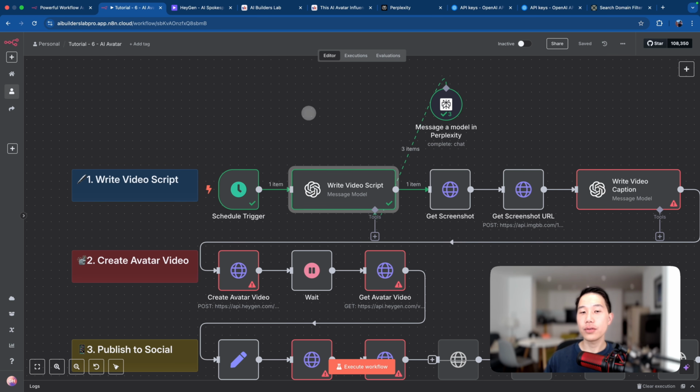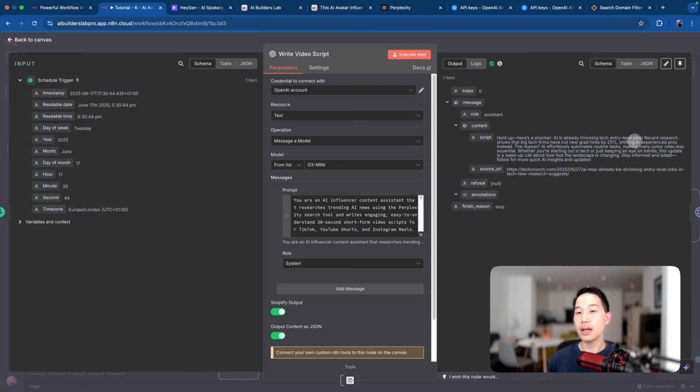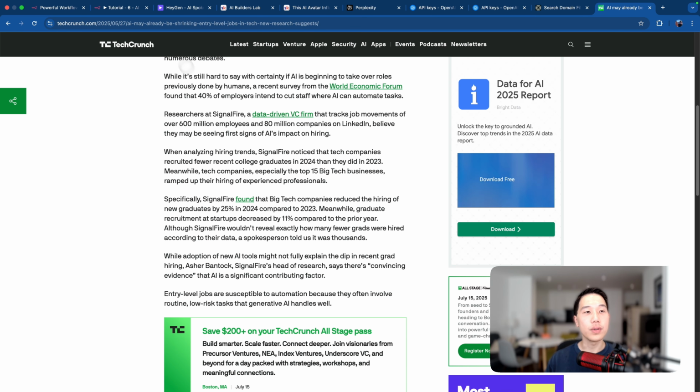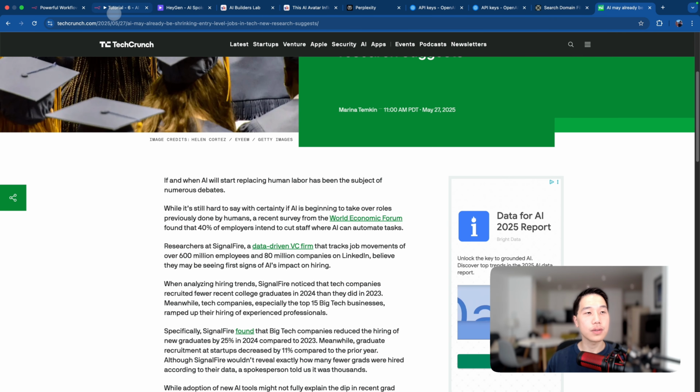And now if we go back to the OpenAI node, you can see that it has also successfully created a video script based on one of the TechCrunch articles it has chosen. You can see that it chose this content, like AI affecting entry-level jobs, which is kind of controversial and likely to spark a lot of debate. If we copy this link and go to the search, you can see that the article is here, and we'll be using this for the video script generation.